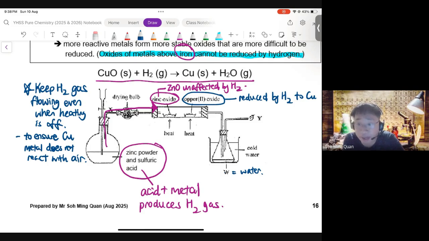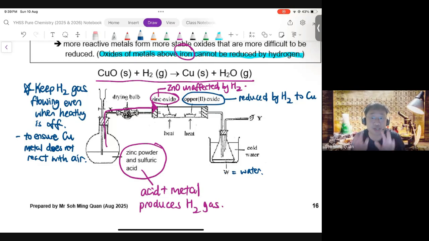When it's hot, copper metal can react with air. So while waiting for it to cool down after switching off the heating, please keep the hydrogen gas flowing so that air doesn't enter the setup. When air enters, the copper metal will react with oxygen in the air to form back copper 2 oxide, which will waste your effort. Okay?